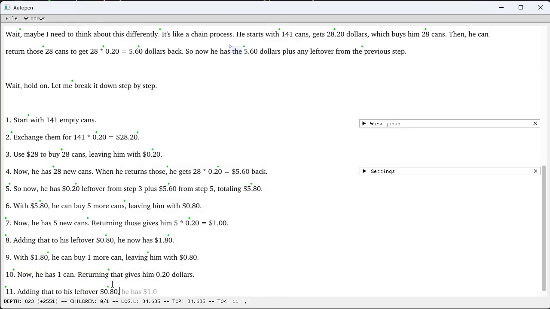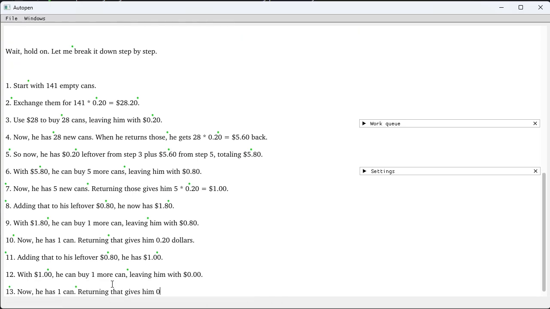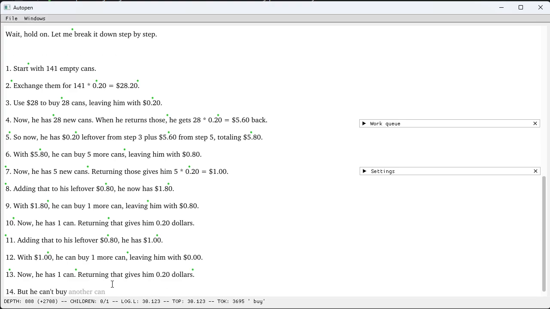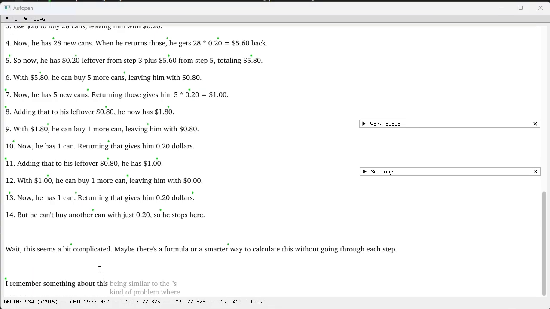To 0.80, he has $1 left. So with the $1, he can buy one more can, leaving him with 0.0. Now he has one can, returning which gives him 0.20, and he can't buy another can with just 20 cents, so he stops here. Wait, this seems a bit complicated. No, does it now? Yeah, way to trip just before the finish line.